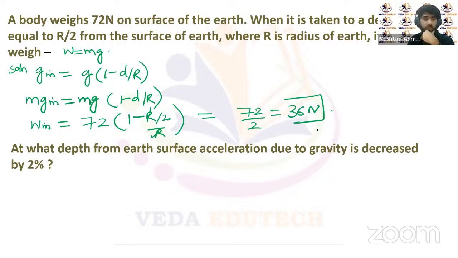It will be half of the weight on the surface of Earth. Now, the second question is: at what depth from the Earth's surface is acceleration due to gravity decreased by 2%?